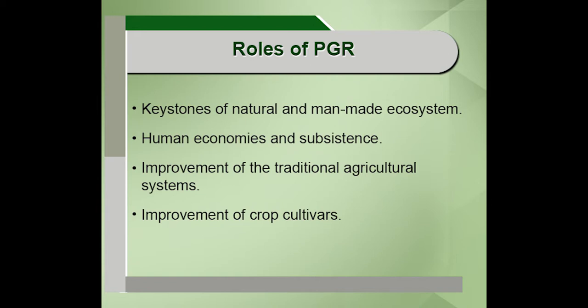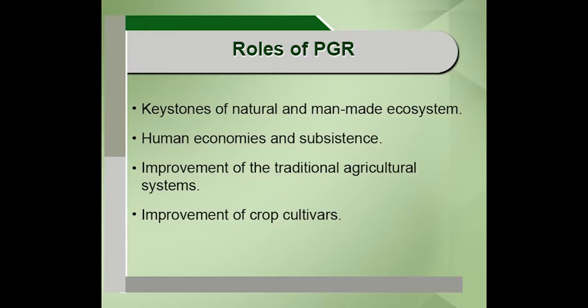We know fully well that PGR aids in improving the traditional agriculture systems. We need to look at the traditional agriculture systems carefully, for the simple reason that they are many times sustainable in nature. For that reason we need to understand them, improve them still further, and try to implement it. We try to encourage a synergy between the traditional agriculture system and the modern agriculture system. So for that reason the PGR must definitely be looked for.